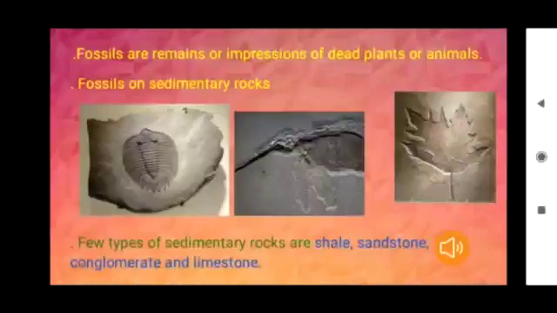Children, here you can see fossils. Fossils are remains or impressions of dead plants or animals. Here you can see fossils on sedimentary rocks, children, animal impressions and plant impressions. A few types of sedimentary rocks are shale, sandstone, conglomerate and limestone.